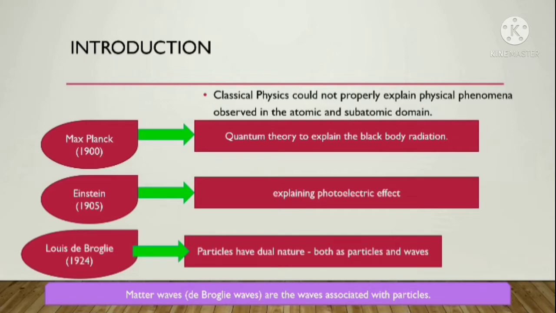That type of waves he considered as matter waves, and using these matter waves quantum theory could explain more. These waves, the matter waves, are considered as waves that particles may have, both characters or both natures. Okay, that type of matter waves are also known as de Broglie waves, the waves associated with particles.